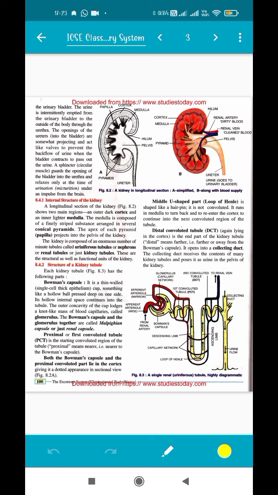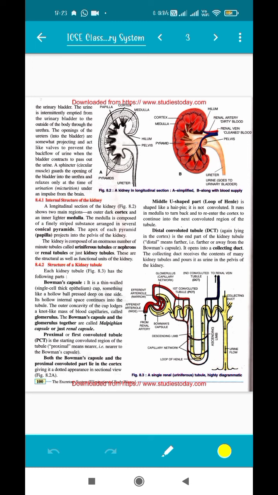So these nephrons or uriniferous tubules are very small, and since they are small, they are numerous in number, and since they are numerous, they increase the surface area to such a high extent that the process of filtration of blood in our body is done very quickly. So this is the reason why nephrons are provided.